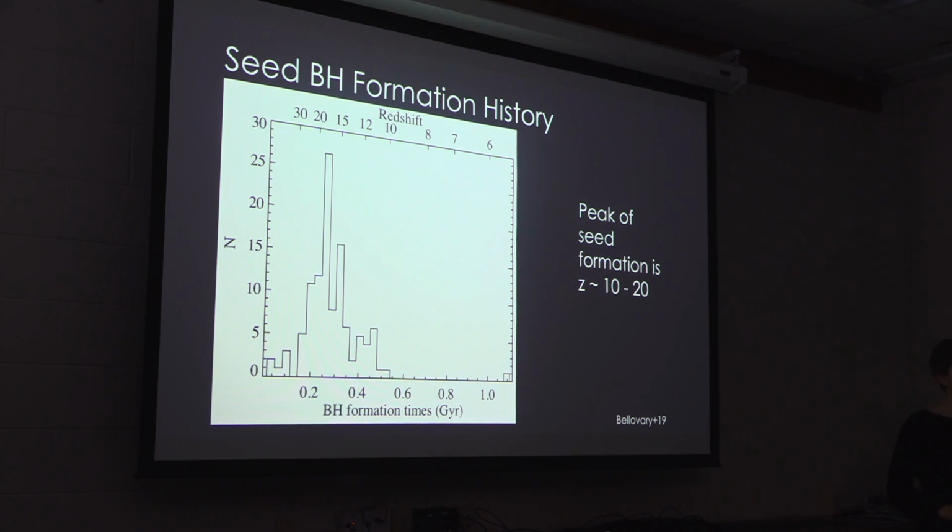So low metallicity gas with a temperature range and a low molecular hydrogen fraction is also required. Particles with a high molecular hydrogen fraction would be predisposed to form stars instead of forming black holes.